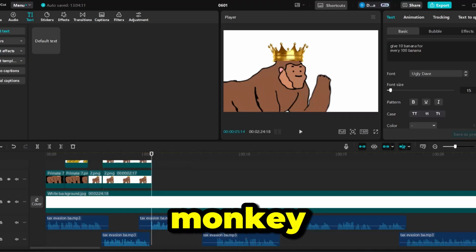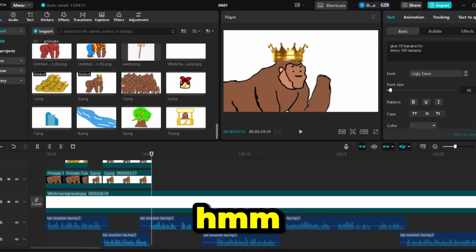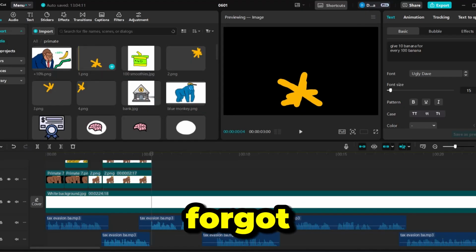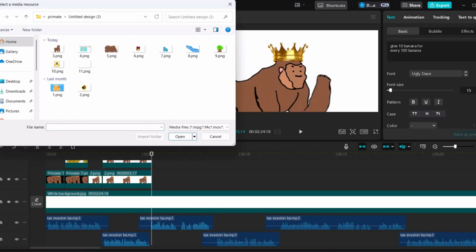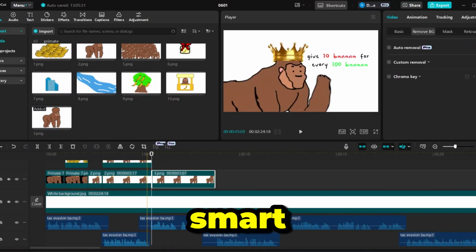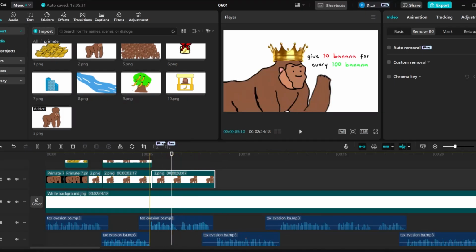Now, here comes in the smart monkey. Do you see why it is important to first have all your assets ready? Where's that smart monkey? I don't think I imported it, or if I did, I forgot. Where is the smart monkey? There's the smart monkey. Open. There's our smart monkey. Do you understand? I literally did this in Canva. In Canva, guys.